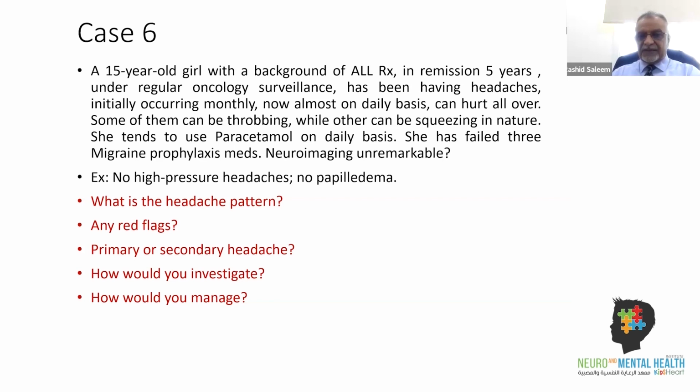Do we need to investigate this child? No, she has already had an MRI, so just monitor. How to manage: a lot of good counseling, lifestyle advice, cutting down on pain medication, which can be done in two ways, abrupt stopping or gradually coming down, and starting a regular, effective or alternative prophylactic medication.